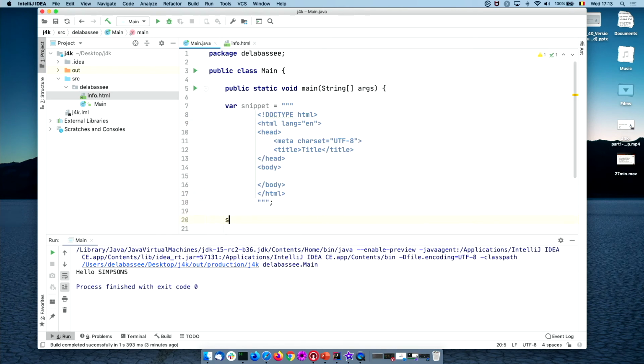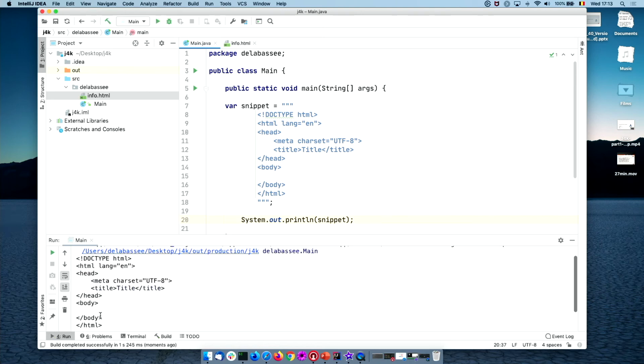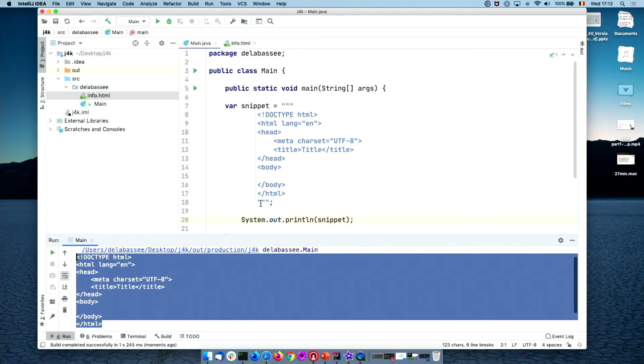So, the snippet, and let's run that. And you'll see that basically the format is preserved. The format is aligned on the closing triple quotes delimiter. That's very convenient because a lot of the time we have to embed structured text within Java code, such as Java code itself, for example, or JSON, or SQL, or XML.